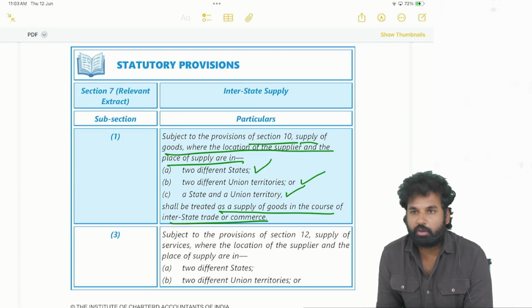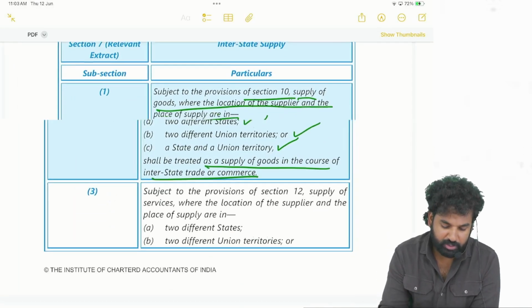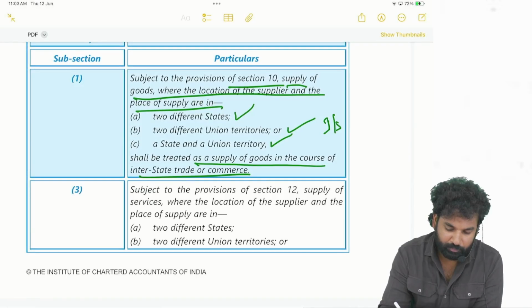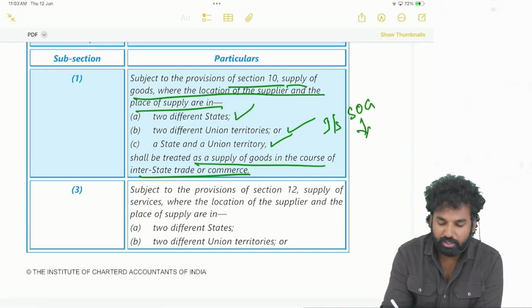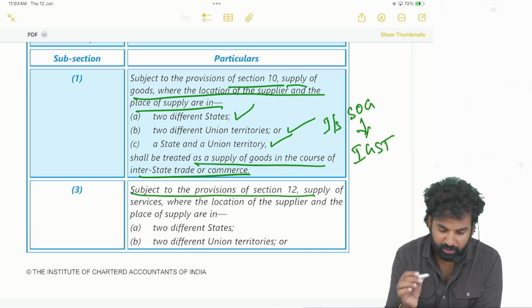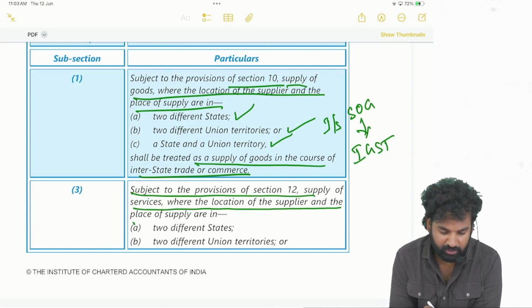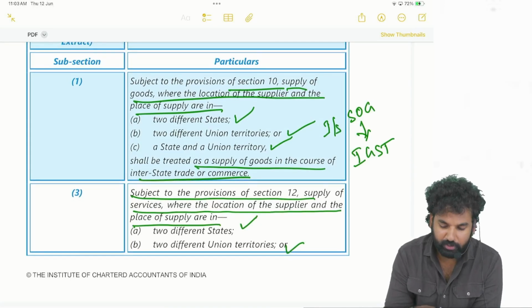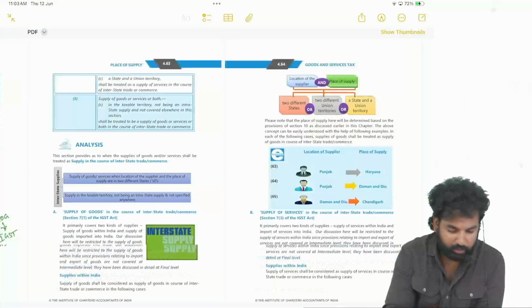So if it is an interstate supply of goods, IGST will be levied. Next, subject to provisions of section 12, supply of services where the location of the supplier and place of supply are in two different states or two different union territories.